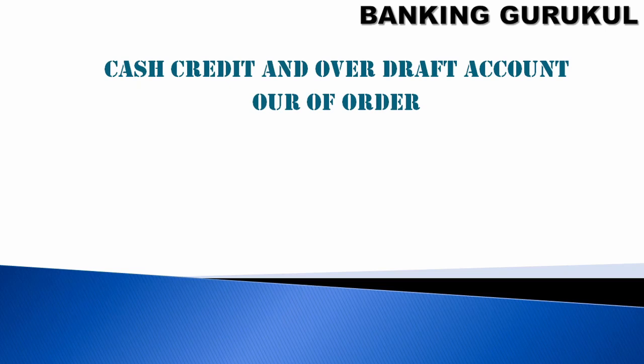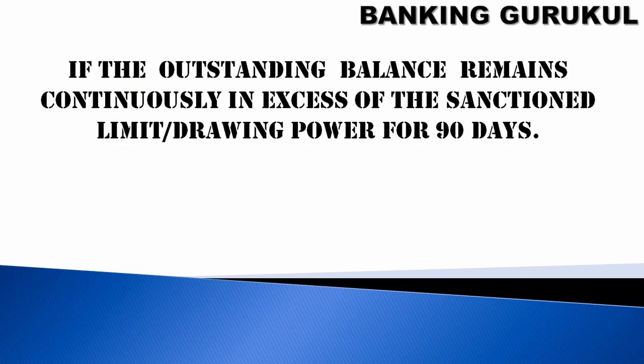How will this account be classified as out of order? In a previous video we already discussed what is NPA and what is out of order. For a running account we call it out of order if the outstanding balance remains continuously in excess of the sanction limit or drawing power for 90 days, then on the 91st day this account will be classified as out of order.